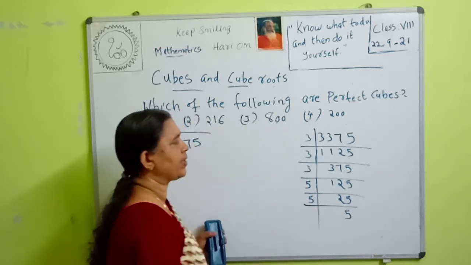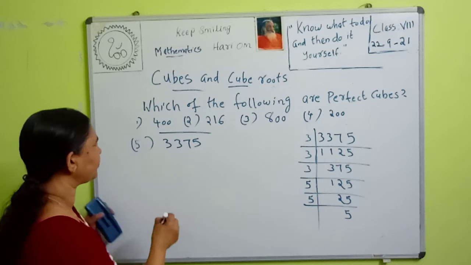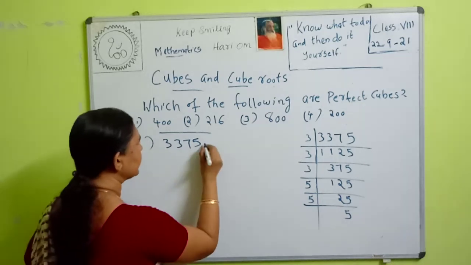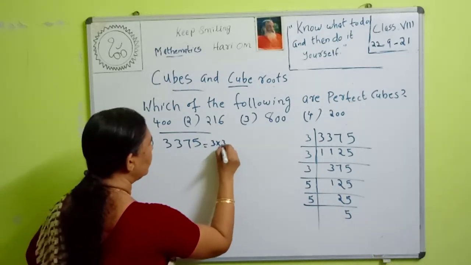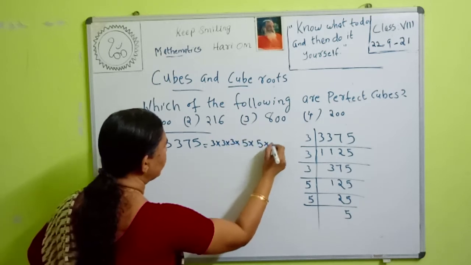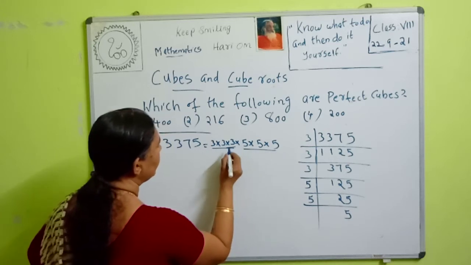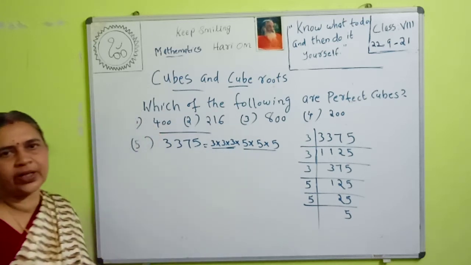Then 3375 is equal to 3 into 3 into 3 into 5 into 5 into 5. Then we can group in triplets. Is it a perfect cube?